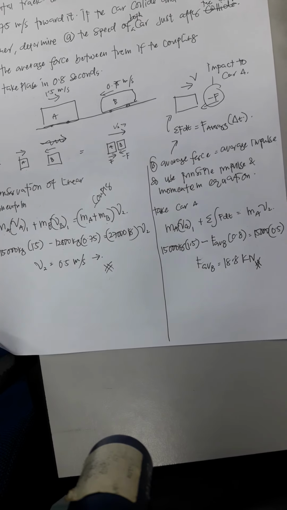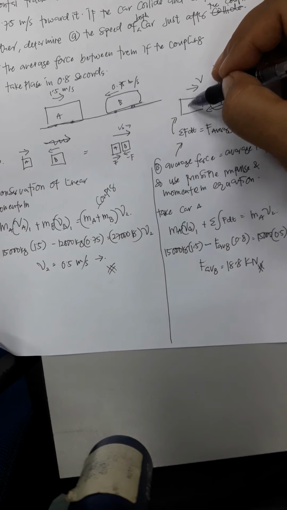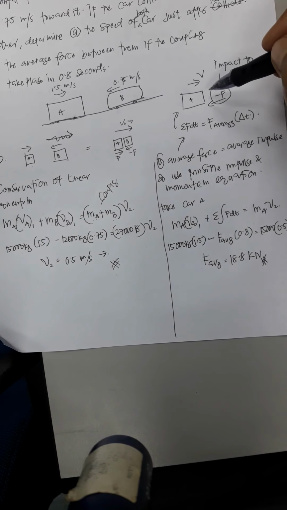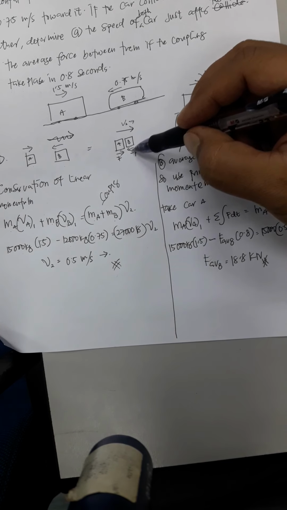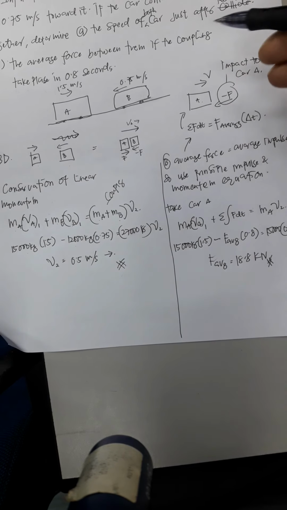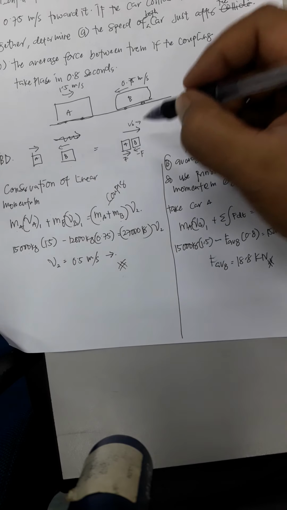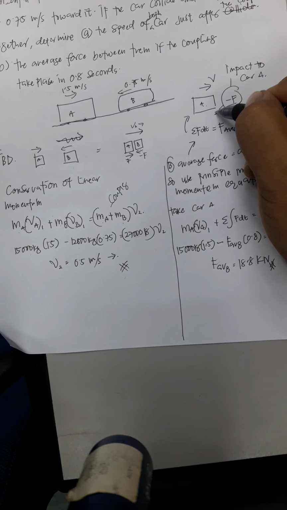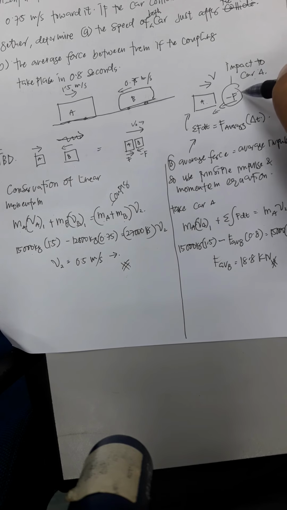You have to understand that if this is car A, the impact that happens to A is negative F, the force coming from car B, so there is a negative force, which is the impact to car A, coming from car B.